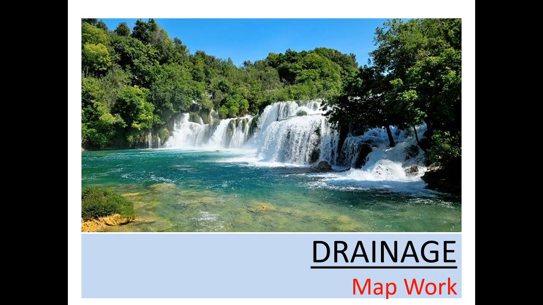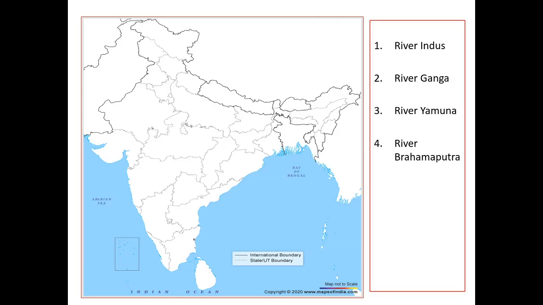Drainage, you know that the water system or the river system of a country is called drainage. First of all, you have seen that there are two types of river, perennial and peninsula. So first we will look at the perennial rivers. In perennials, first we have the river Indus, one of the longest rivers in Asia. It originates near Mansarovar Lake.